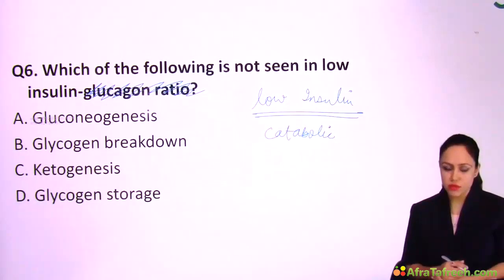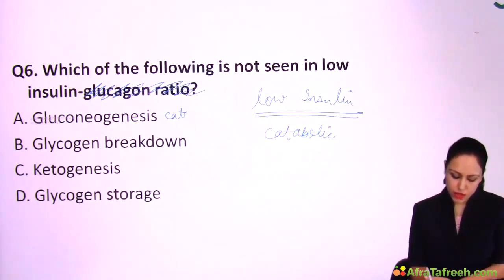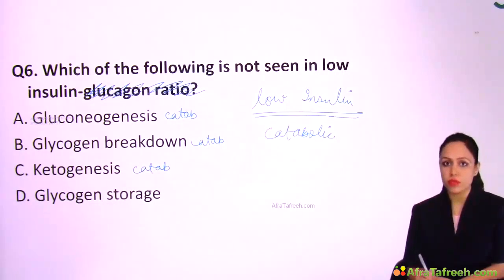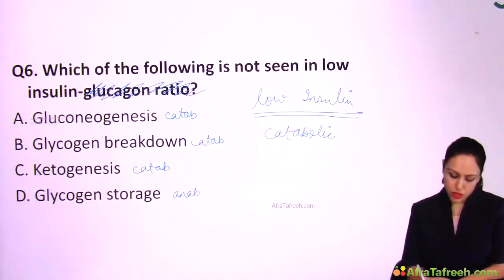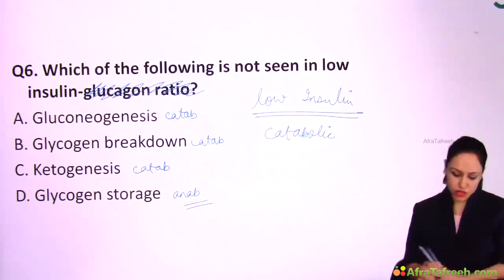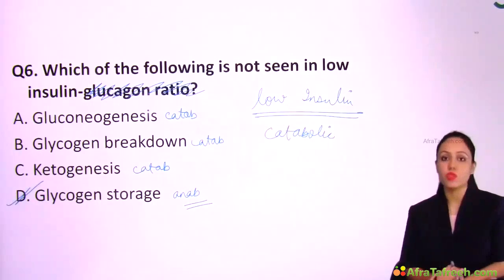So look at the options. Gluconeogenesis is catabolic. Glycogen breakdown is catabolic. Ketogenesis is catabolic. I told you, ketone body synthesis is a catabolic pathway, right? Last option, glycogen storage, that is an anabolic pathway. So when my question is which of the following is not seen in catabolic state, then the answer is glycogen storage, right?